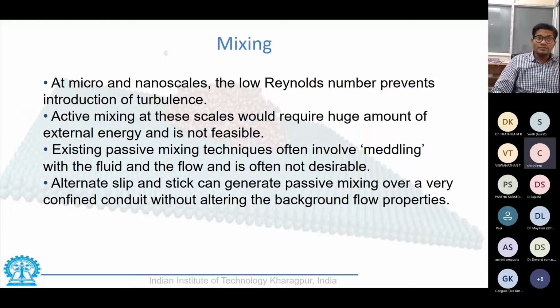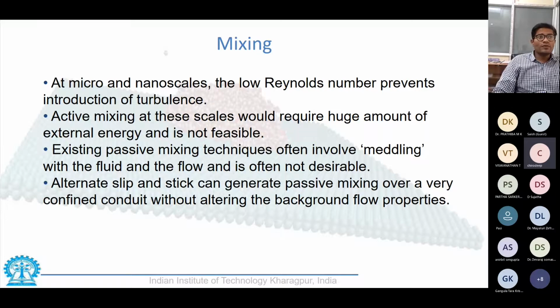of biological fluid. And if that is required to be done in a very small conduit, it is very important that we ensure that the reaction occurs. And for the reaction to occur, we have to ensure mixing. But one of the problems with small conduits is that the Reynolds number in such conduits is extremely small.